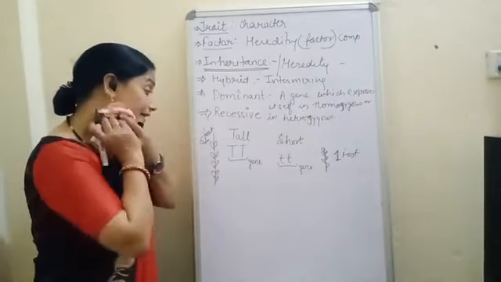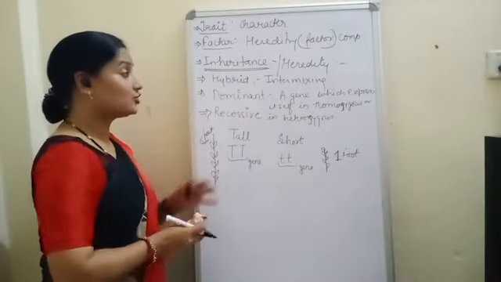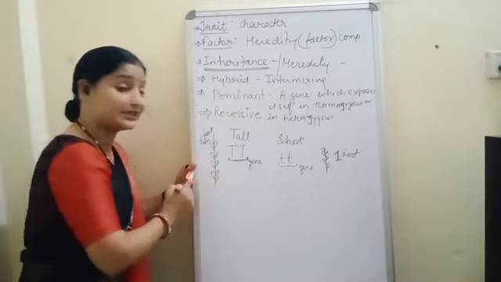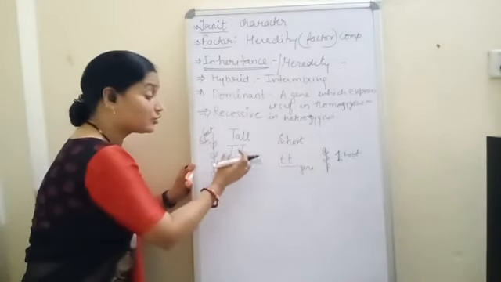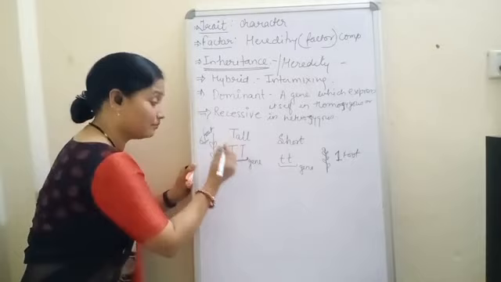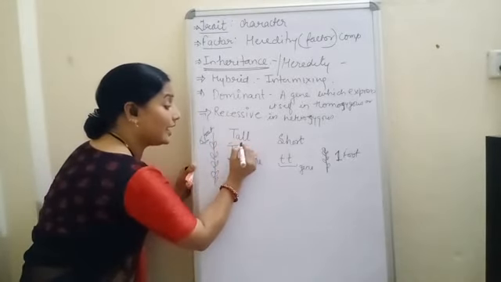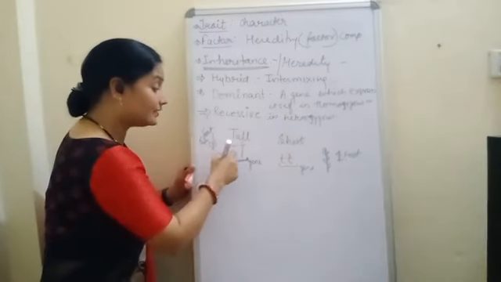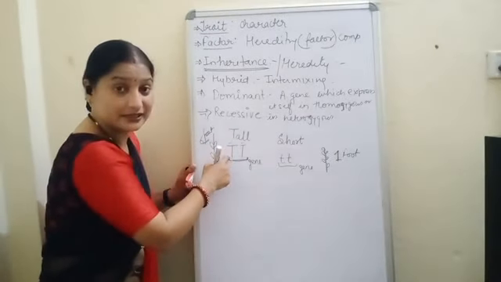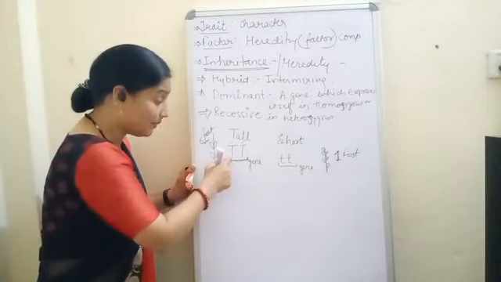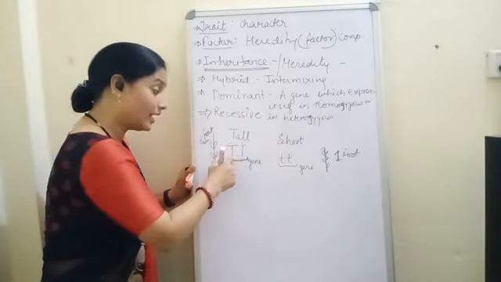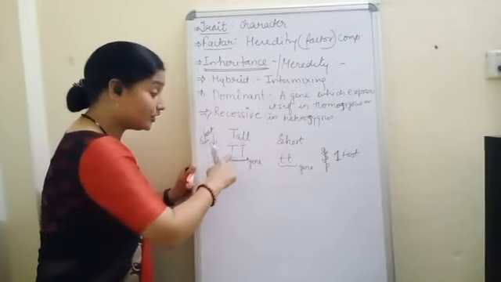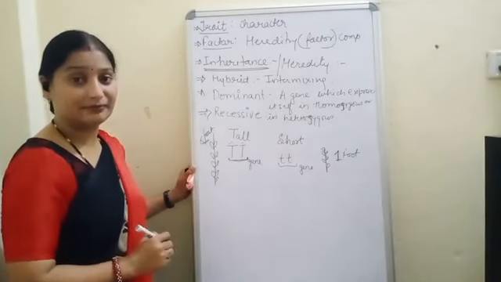Now see, what I was telling you, that is a dominant gene. This gene will always represent itself. This is called the homozygous condition because both the alleles, I'll tell you the meaning of allele, both the alleles are dominant. That is a pair of genes, and they all have a capital T. So it is called homozygous.